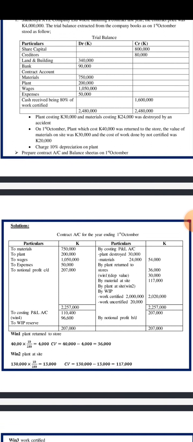So that is the 2 million we see there under work certified. Now work uncertified. If we go back to the question again, we find it is already given to say 20,000 was work uncertified, where the cost of work done but not certified was that 20,000. So that is the 20,000 that we are able to see there.